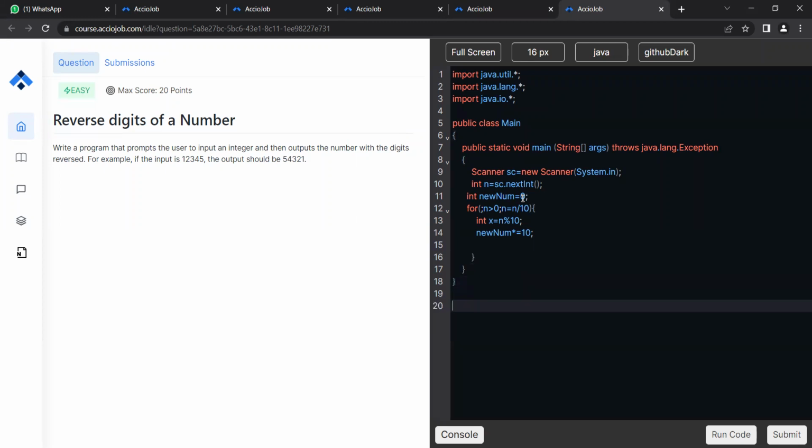You see, the number is 1, 2, 3. Let's keep this on. And the new number is initially 0. Okay, so now what is the x that I extract? Can you guys let me know what will be the value of x for the first iteration? Anybody?